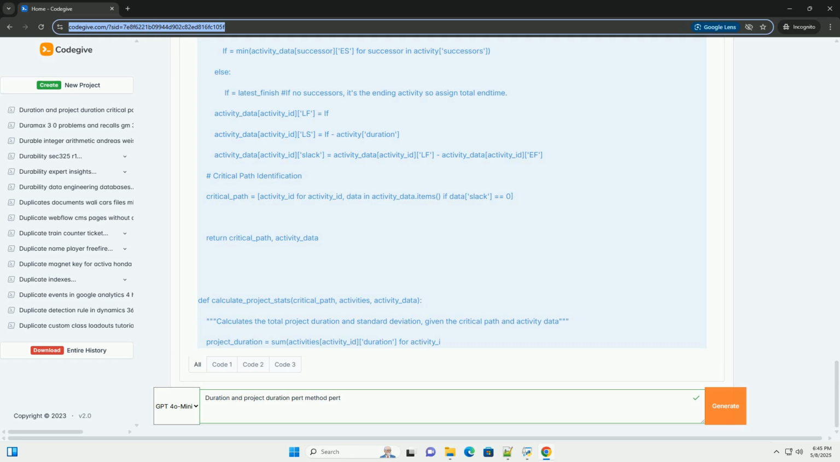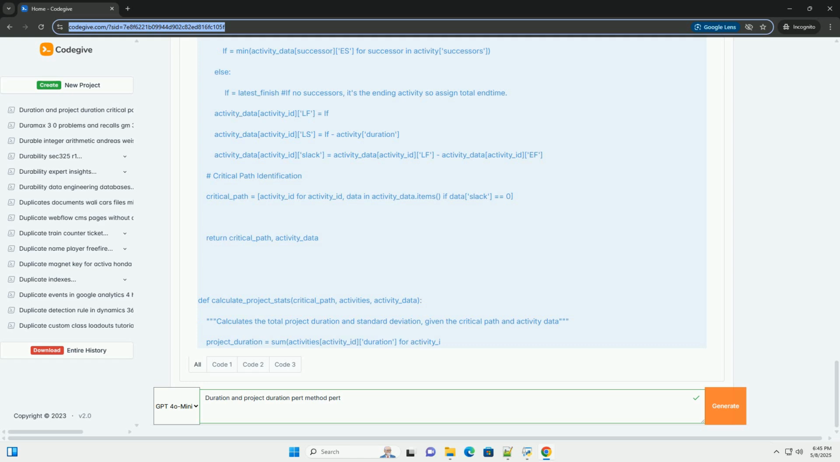Subjectivity: estimates are often subjective, especially for activities with limited historical data. Complexity: for large, complex projects, creating and maintaining a detailed PERT network can be challenging. Assumptions: PERT assumes that activity durations are independent, which may not always be the case in reality. Also, the beta distribution used to model activity durations might not be a perfect fit for all activities.